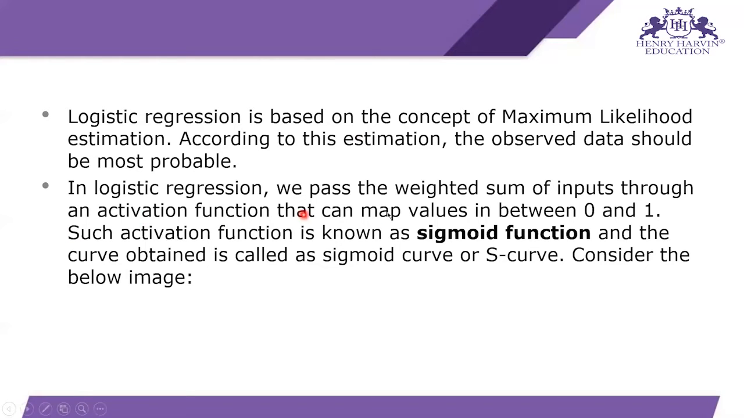In logistic regression, we pass the weighted sum of inputs through an activation function that can map values in between 0 and 1. So when we provide the input to the logistic regression, we get our output in the range of 0 and 1. Such an activation function is known as the sigmoid function, and the curve obtained is called the sigmoid curve or S curve.